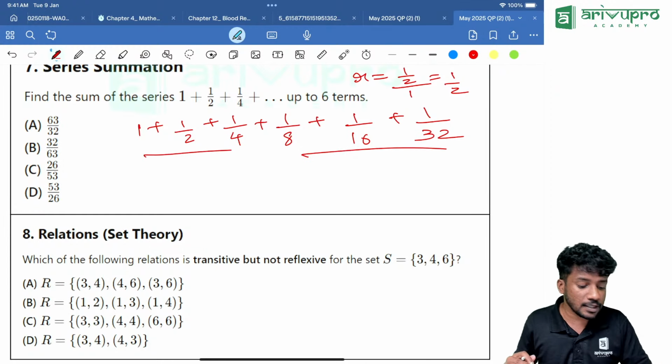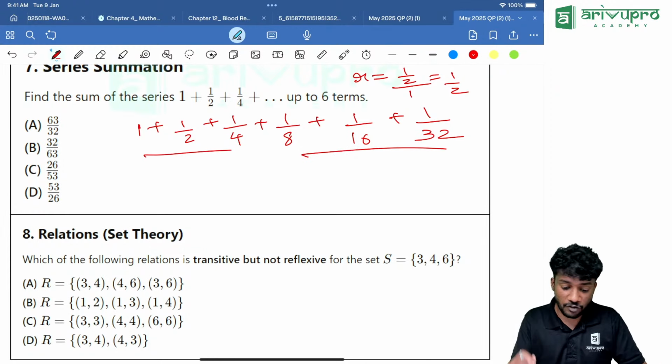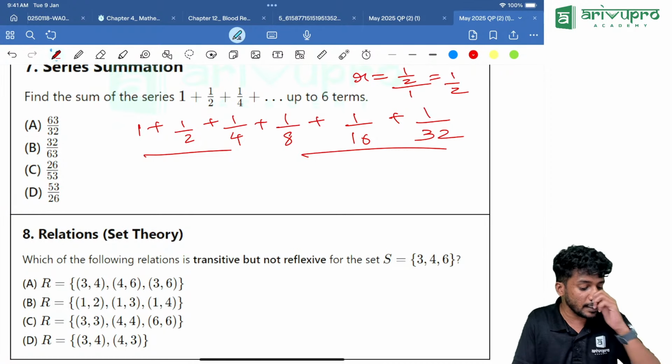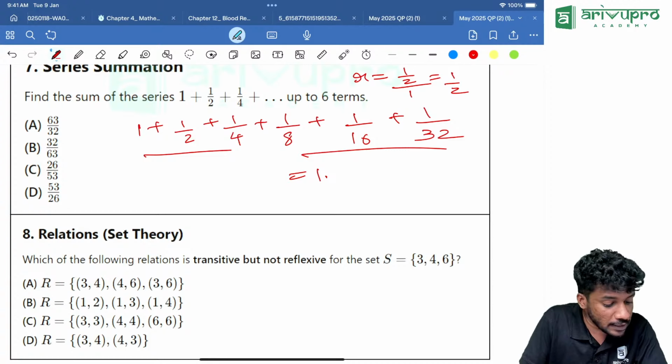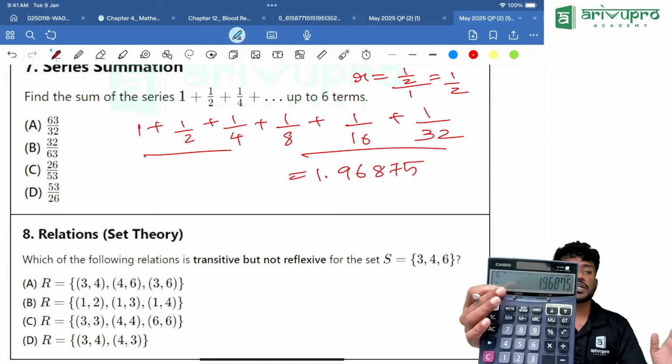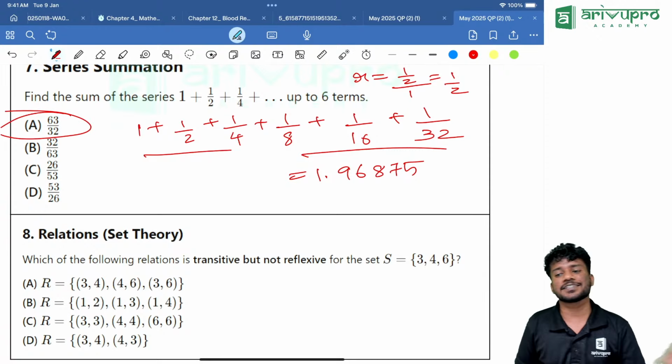How to use calculator? Clear the memory first. Then 1, click M plus, 1 divided by 2, click M plus, 4 divide equal to M plus, 8 divide equal to M plus, then 16 divide equal to M plus, finally 32 divide equal to M plus, finally click MRC. How much are you getting? You are getting 1.96875. Are you getting it as this much? Yes, everyone will get that. Now we will check which option is giving that. If you look into option A, 63 divided by 32, that is around the same answer. So option A is our answer.